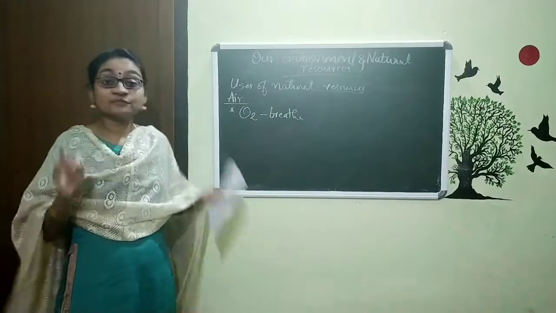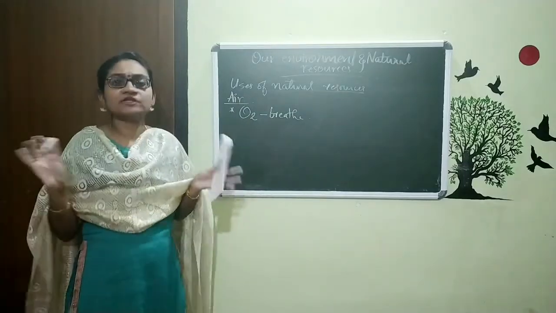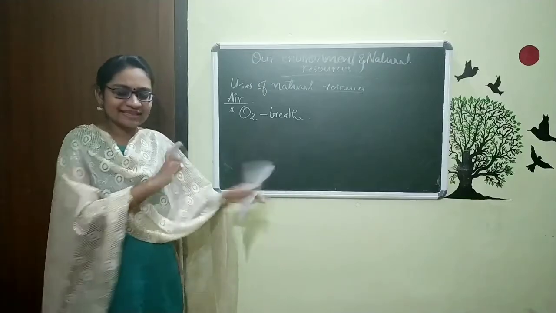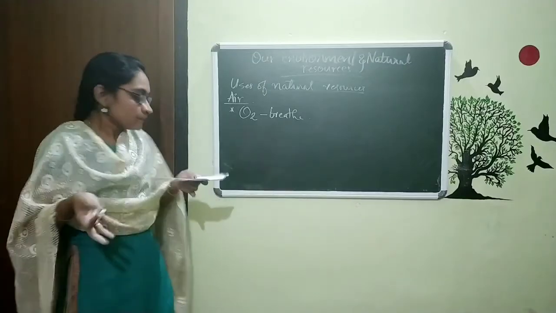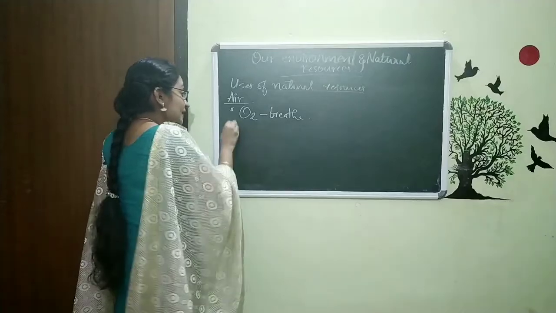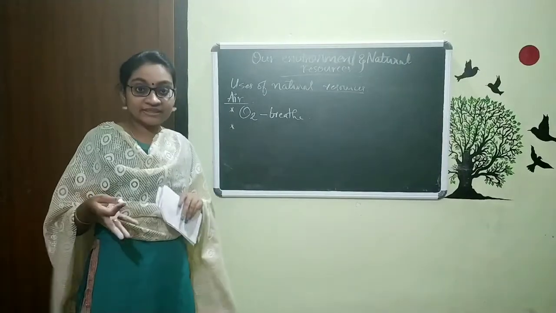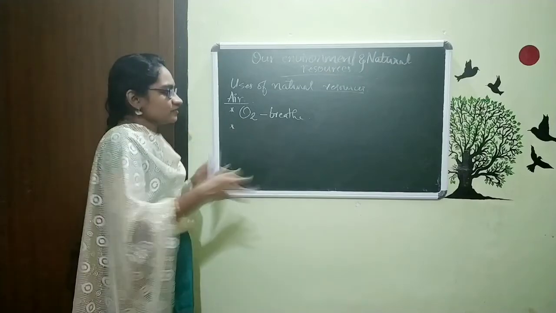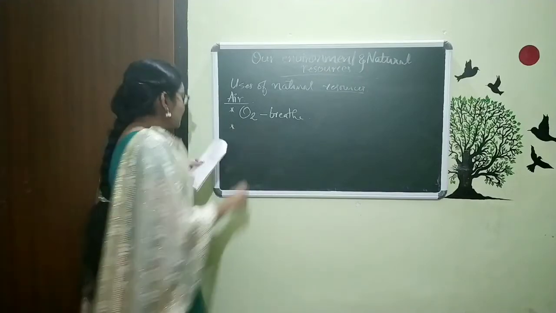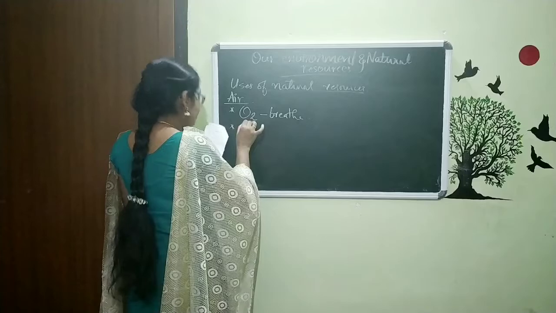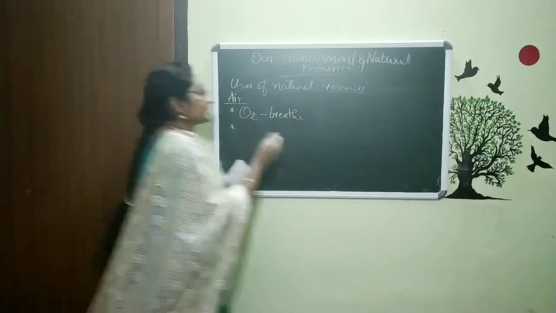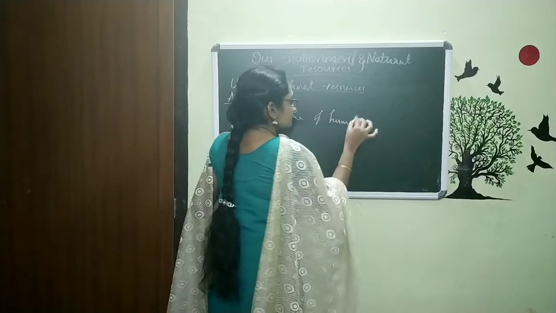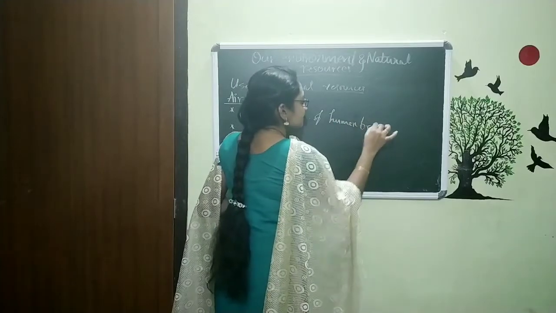This air is very important for all living organisms, not only for human beings, plants, animals, all things need air, and also microorganisms need air. Some microorganisms do not need air for decomposition, so just leave it. Now we can say oxygen is very important for breathing of human beings.